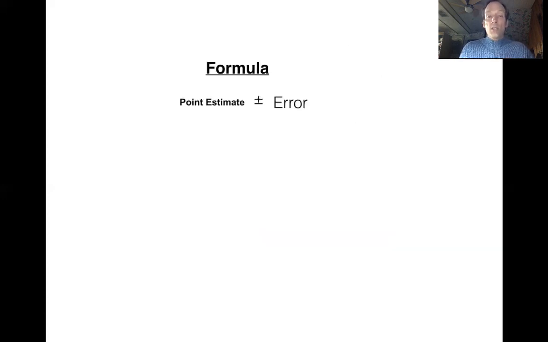It's going to be very similar to what I saw in section 7-1 and 7-2. I'm going to be taking a point estimate and adding and subtracting error to that point estimate to get my interval window. My point estimate is going to end up being a sample proportion P hat. And my error term is going to be the square root of P hat times Q hat divided by N, multiplied by Z alpha over 2.